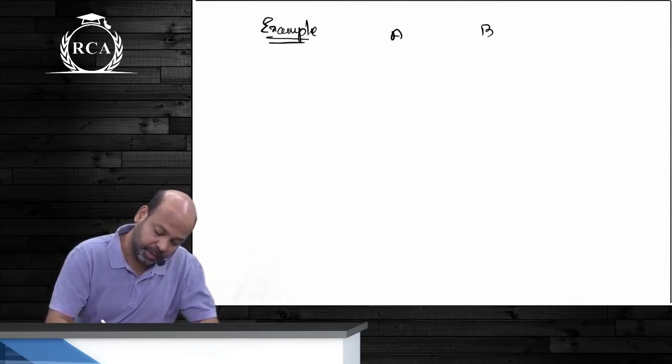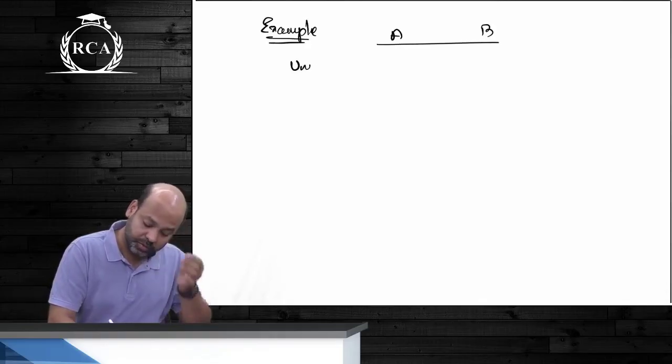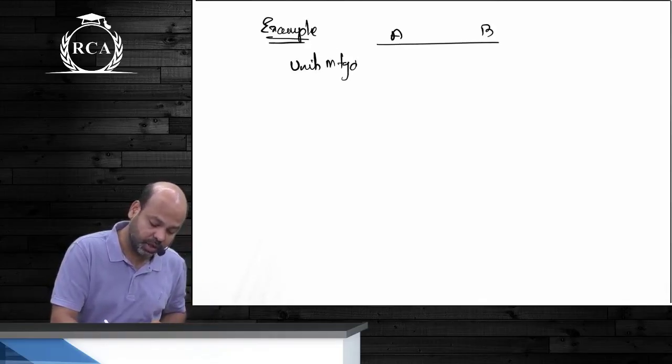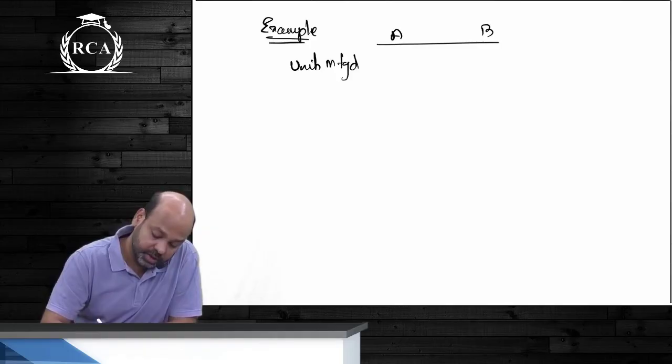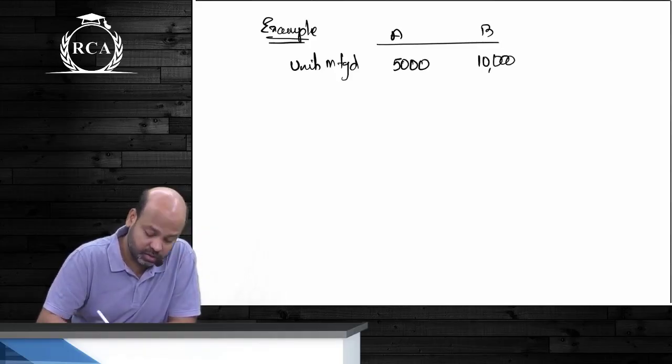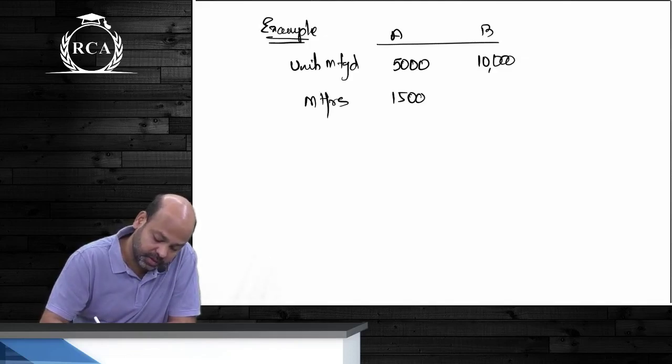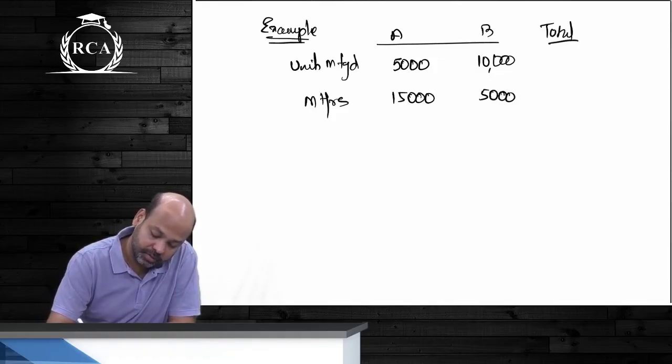Product A and B, the total number of units, start writing with me. Total number of units manufactured are 5,000 and 10,000. Total amount of machine hours, guys, let's say are 15,000 and 5,000. Put together 20,000 machine hours.